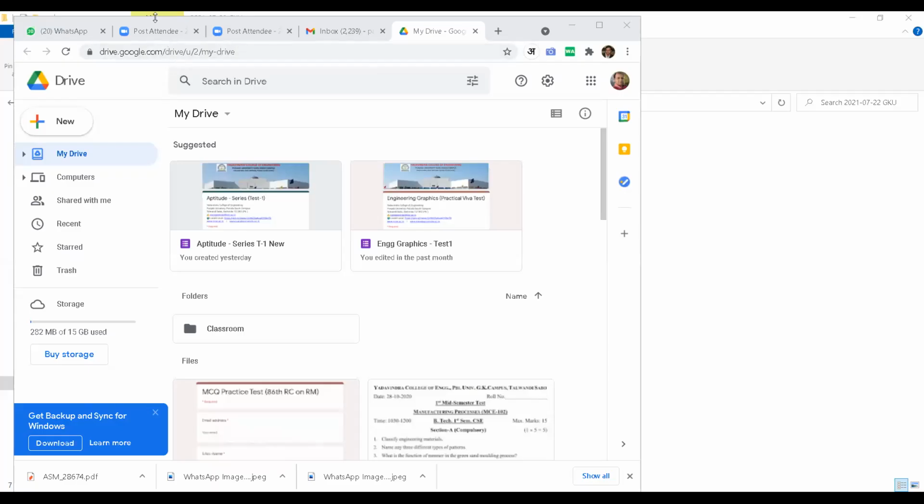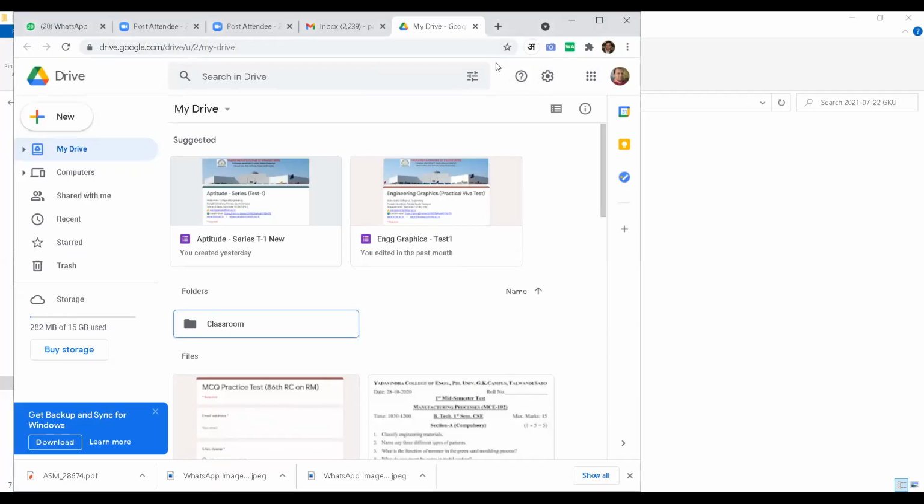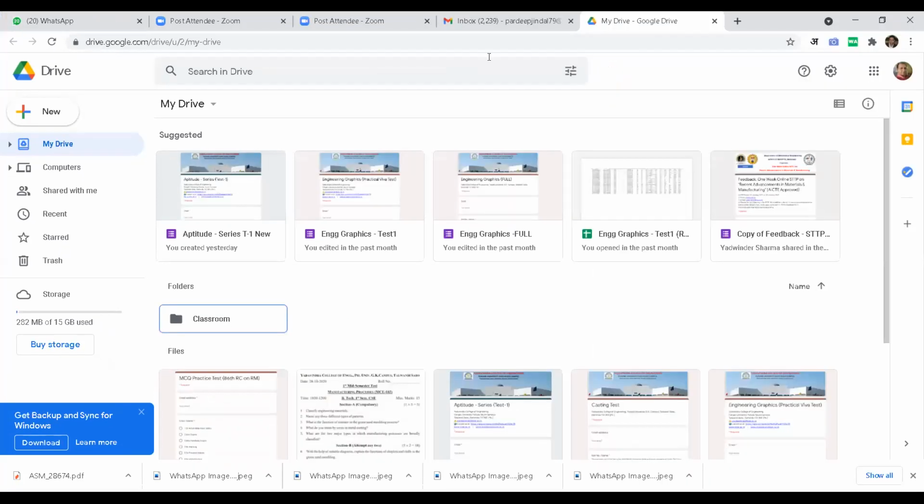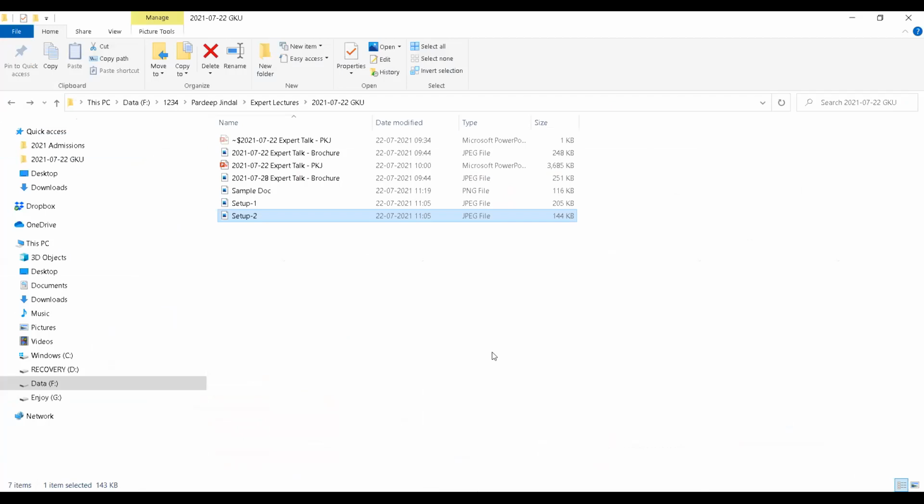So I have shared my screen. Is it visible to all? Yes, sir. It's visible. Okay, thank you. You must be looking at my Google Drive. Is it visible, Google Drive? Yes, sir. Now I am changing the screen. You must be looking into a folder: setup 1, setup 2, sample doc. Is it visible? Yes, sir.